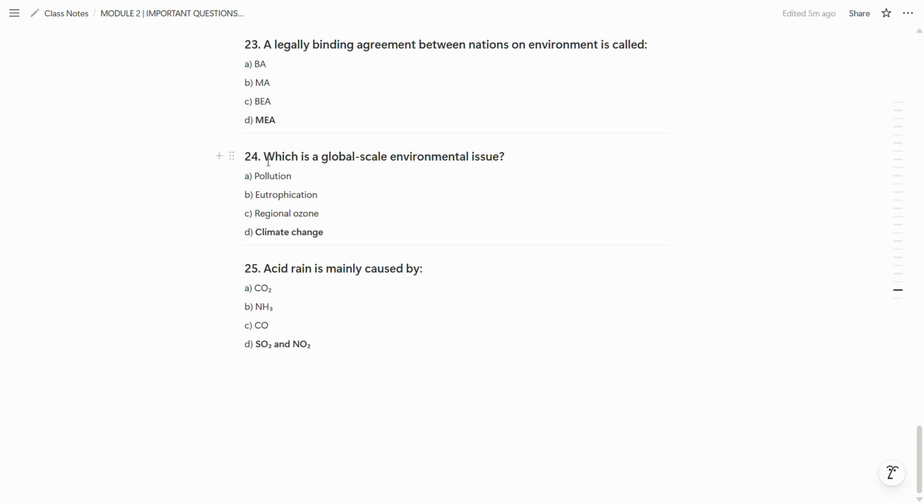So in the 24th question, which is a global scale environment issue? Climate change is the global scale environment issue. So D is the correct answer. Now in the last question, acid rain is mainly caused by SO2 and NO2. So D is the correct answer.